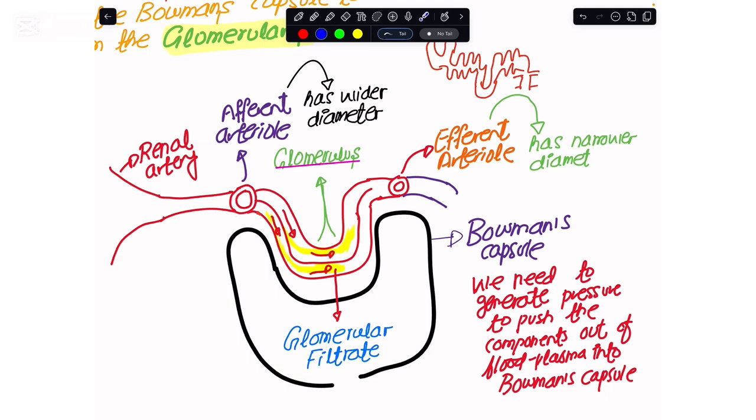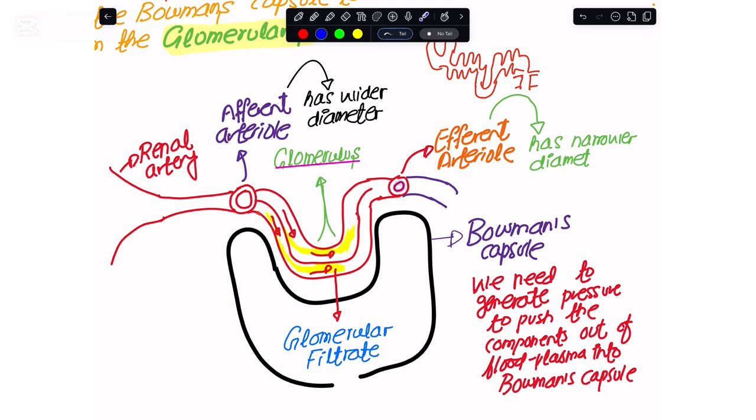So how am I generating the pressure? The afferent arteriole, which carries the blood into the glomerular capillaries, has a wider diameter. On the opposite side of the glomerular capillary is the efferent arteriole, which has a narrower diameter.